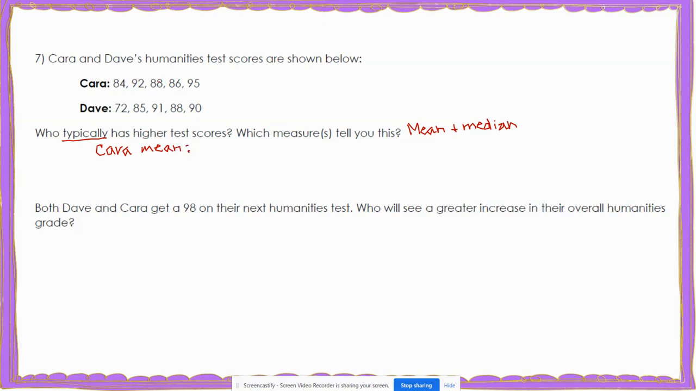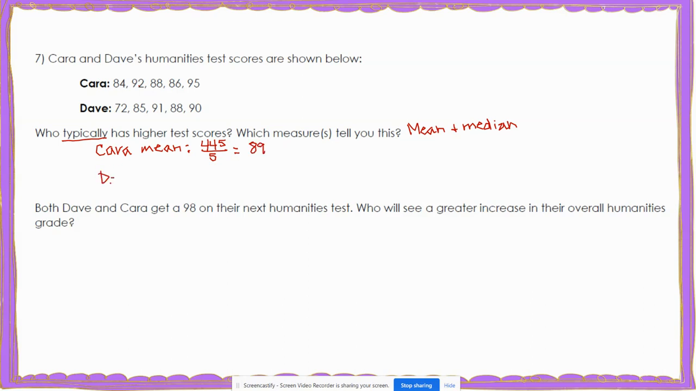her mean would be adding up all of these scores. So 84 plus 92 plus 88 plus 86 plus 95. And when we do that, we get 445. Well, we know we need to divide that by 5 since there are 5 test scores. And when we divide by 5, we get a mean of 89.